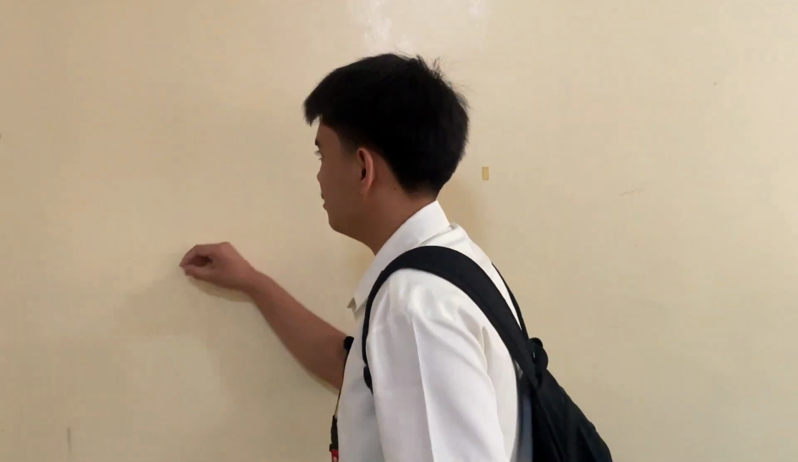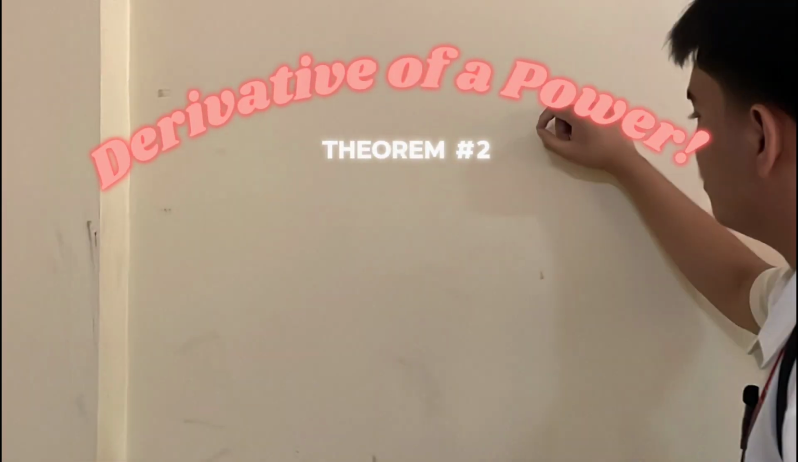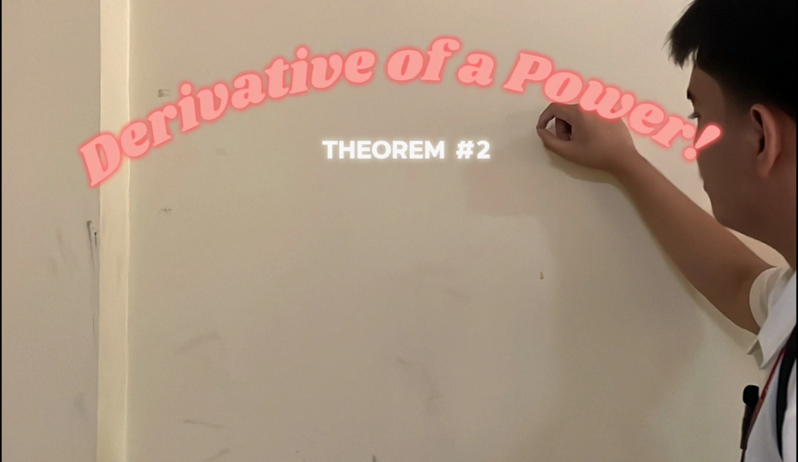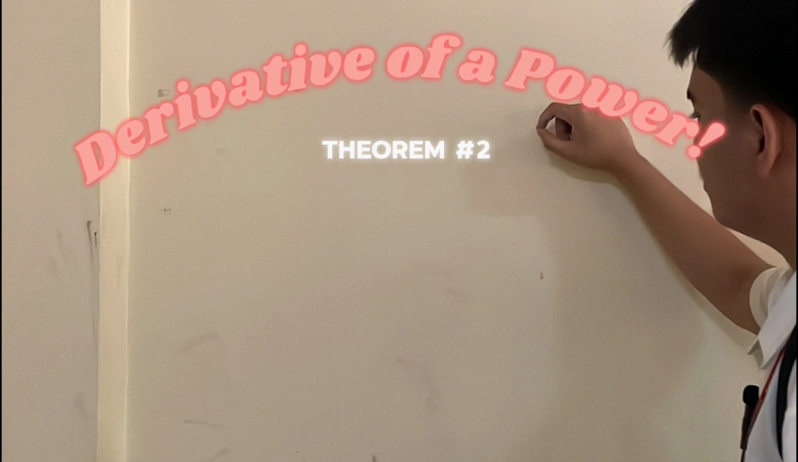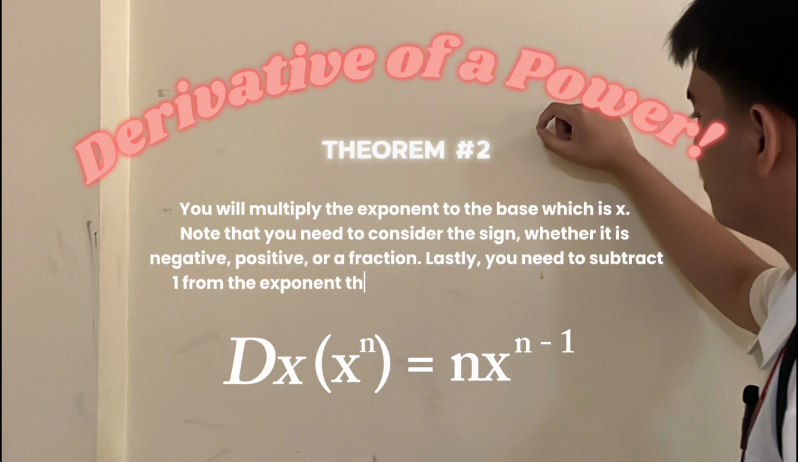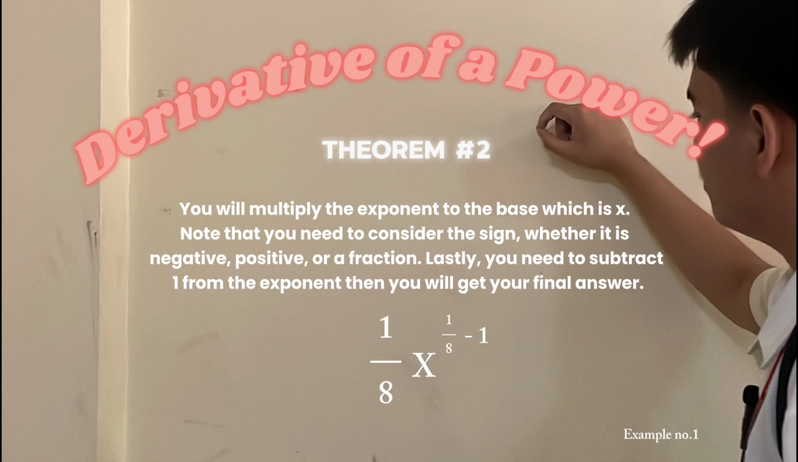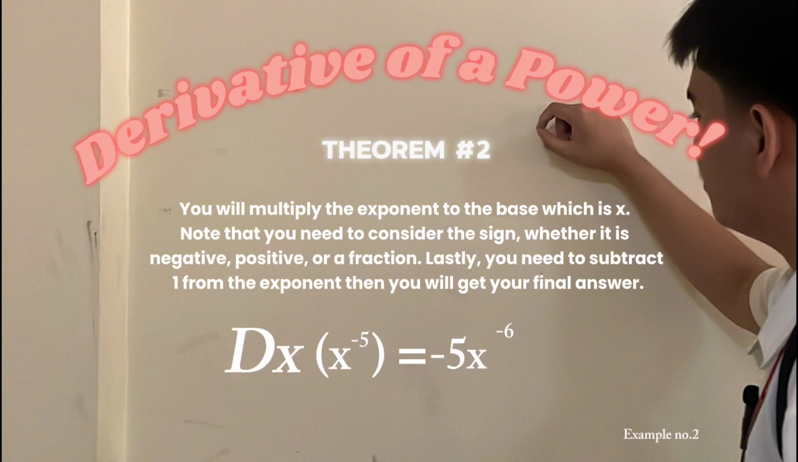OMG! Question number 2. Solve these 3 examples of a derivative of a power. For the second theorem, we have the derivative of a power. Here, you will multiply the exponent to the base, which is x. Note that you need to consider the sign, whether it is negative, positive, or a fraction. Lastly, you need to subtract 1 from the exponent, then you will get your final answer.